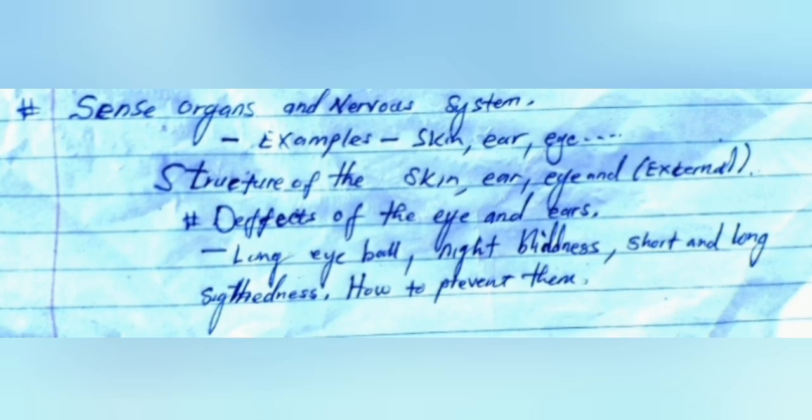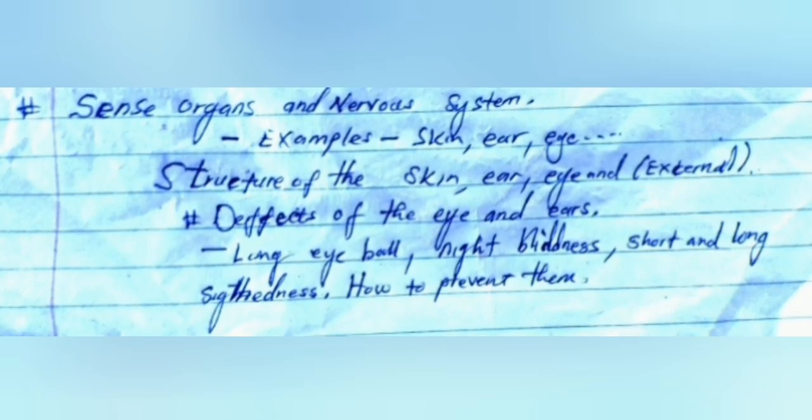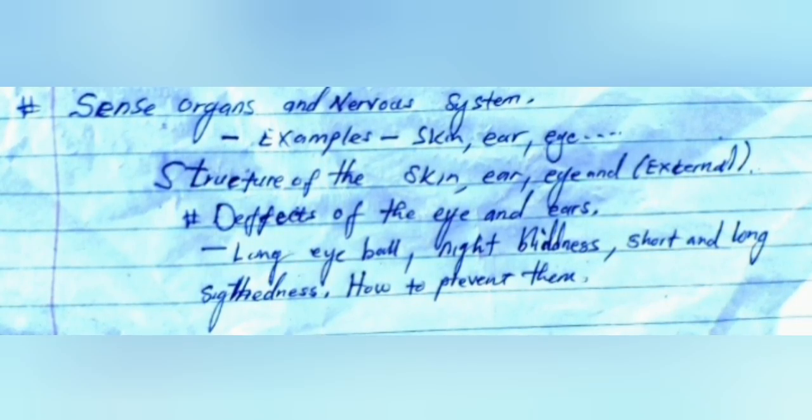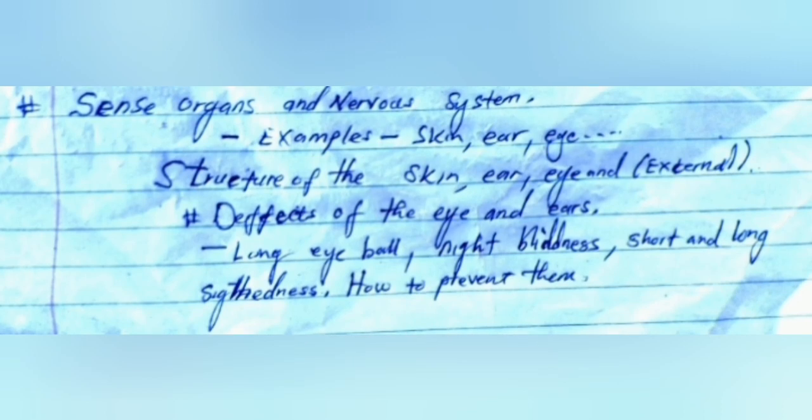Okay, so apart from that, you also need to know the structures of the skin, the ear, and the eye, including the external structure of the eye.